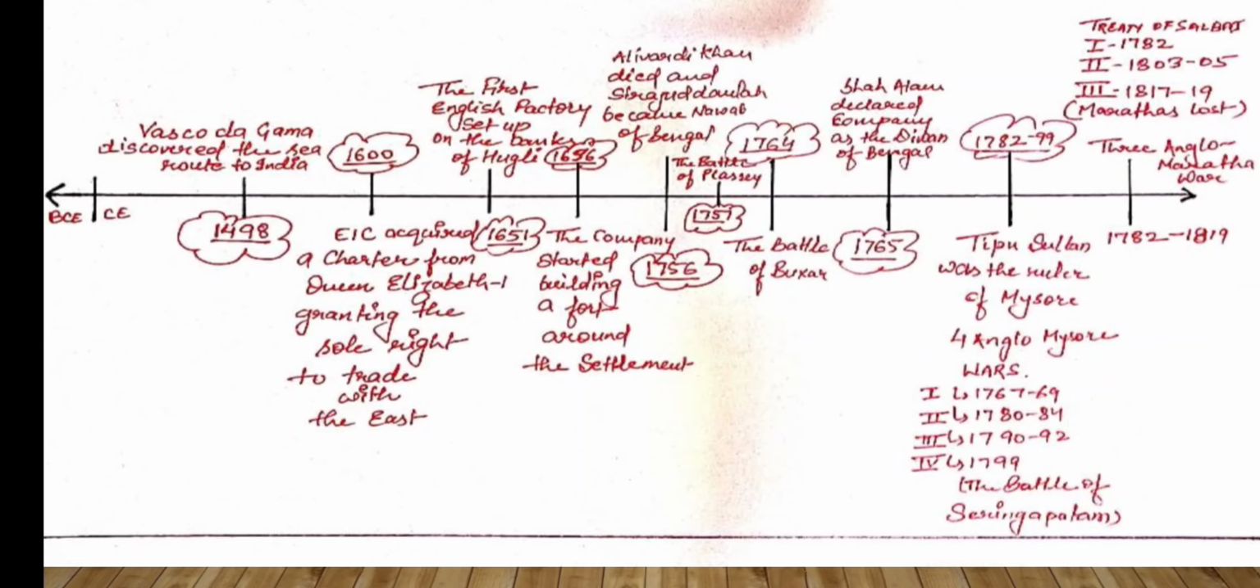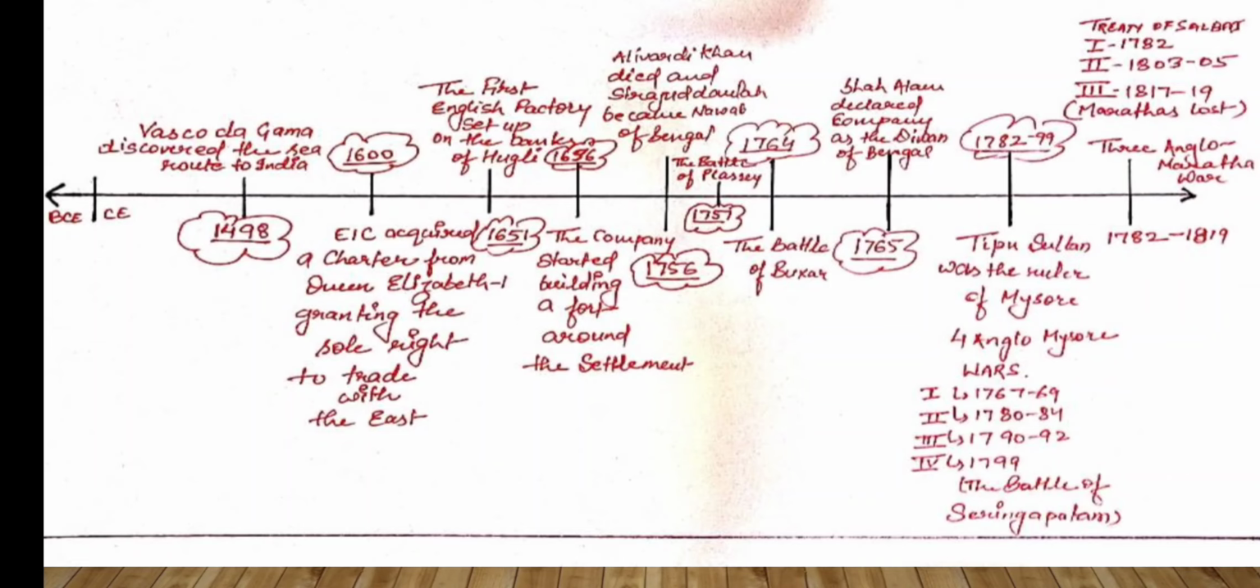After that, in 1764, again a battle happened in Bihar. Nowadays, Buxar is in Bihar. So the Battle of Buxar happened, and after that, the company got the Diwani right of Bengal from the Mughal emperor of that time, Shah Alam. Then from 1782 to 1799, Tipu Sultan and Hyder Ali went to war with the English East India Company. It is also known as the Anglo-Mysore War.